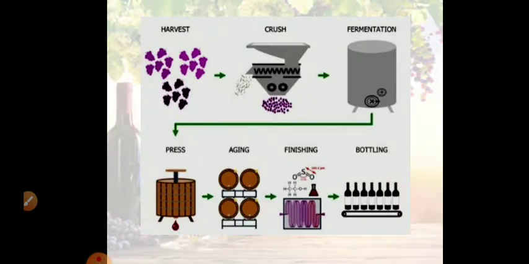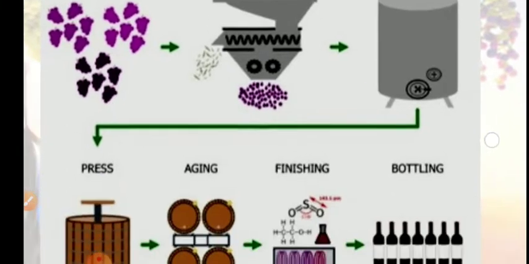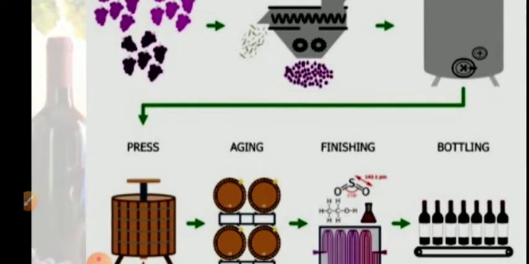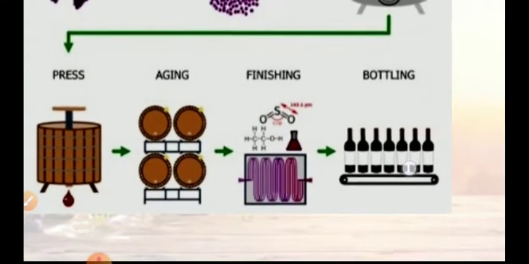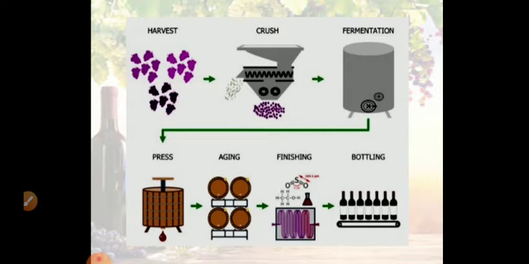So all in all, we have grapes that are to be crushed and fermented by adding the yeast, then secondary fermentation followed by pressing to remove the clear wine, then aging, finishing, and then bottling. The rest of the winemaking process, that is the factors that affect the microbiology of the winemaking process and the types of wine, we will discuss in the next presentation.